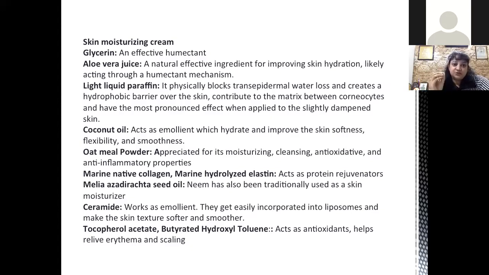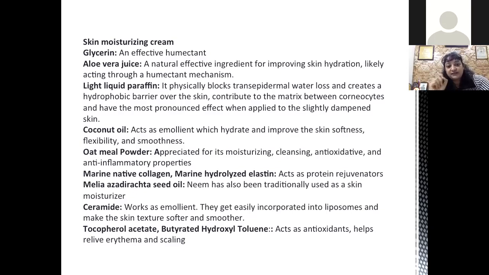Then aloe vera juice, a natural effective ingredient for improving skin hydration, with a humectant mechanism again. Then liquid paraffin physically blocks transepidermal water loss and creates a hydrophobic barrier over the skin, between corneocytes, and has the most pronounced effect when applied to slightly dampened skin.